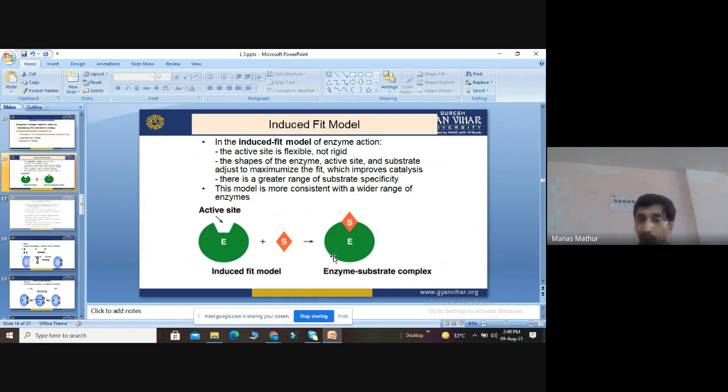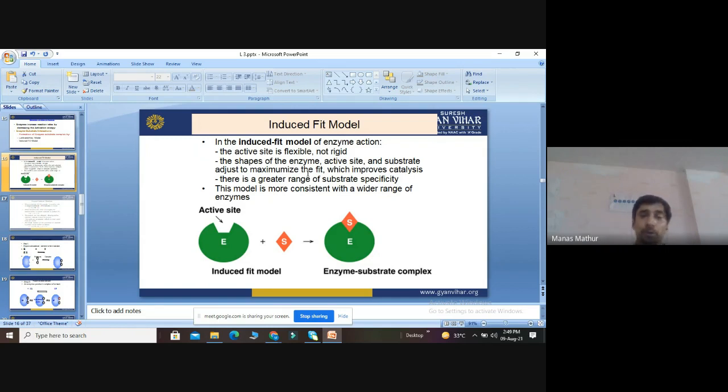And finally, they will form what? Enzyme substrate complex. So the shape of the enzyme, active site, and the substrate adjust to maximize the fit. They will improve catalysis of the enzyme. There is a greater range of substrate specificity. This model is more consistent with the wide range of enzymes.